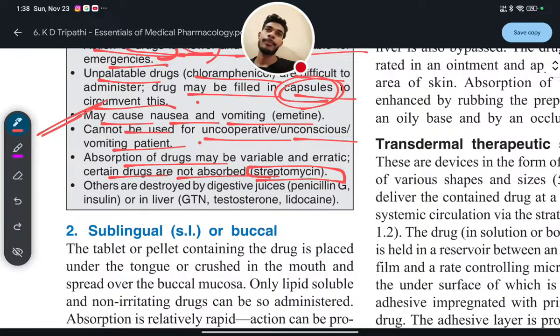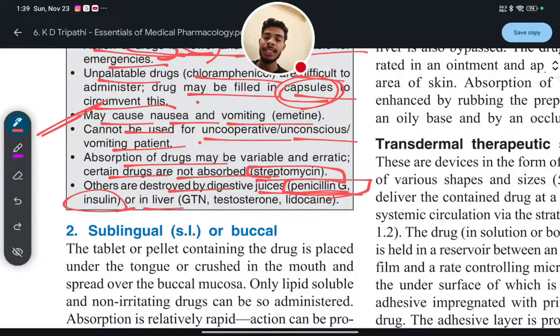it will cause some disturbances in the action or efficacy. So in that case, drugs destroyed by digestive juice such as penicillin G. That's why penicillin G is not given orally. And insulin is given through injection. Penicillin G is also given through injection, but penicillin V can be taken orally.